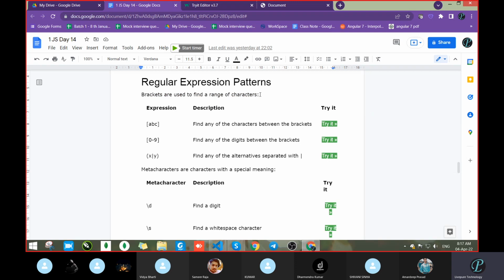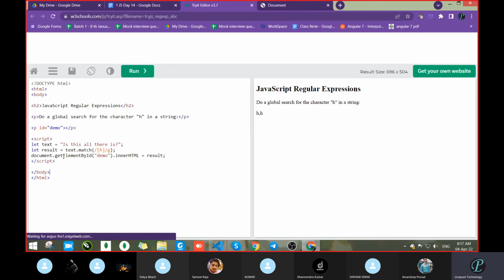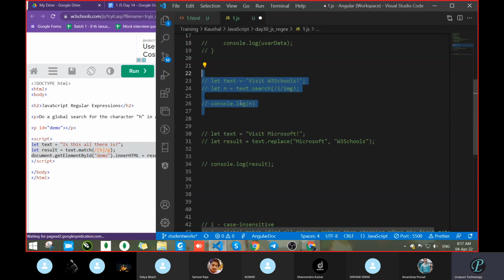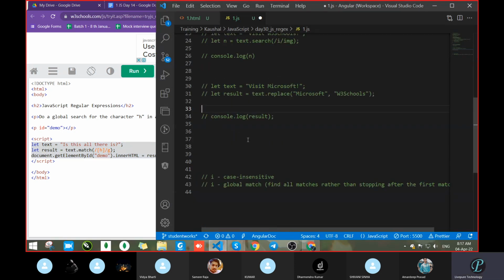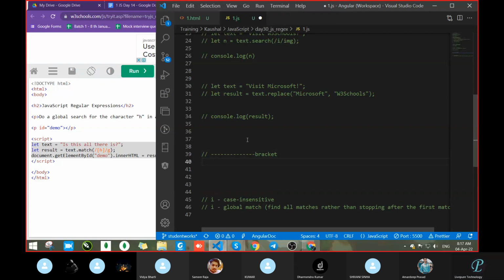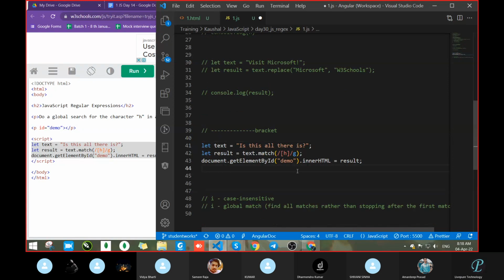If we want to search for some characters, we can use the brackets and pass them inside. So let's see how it works.